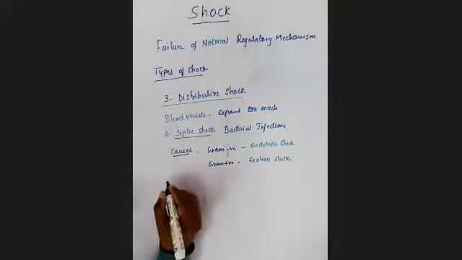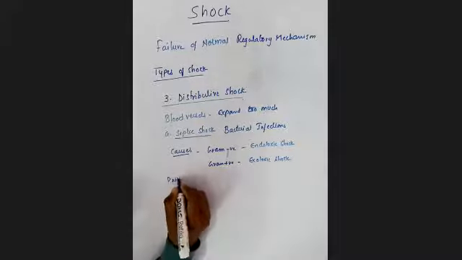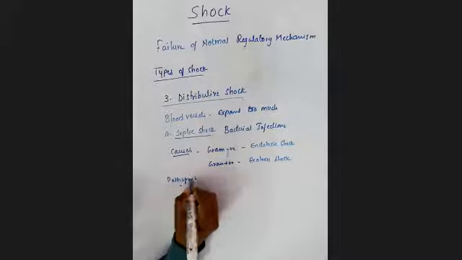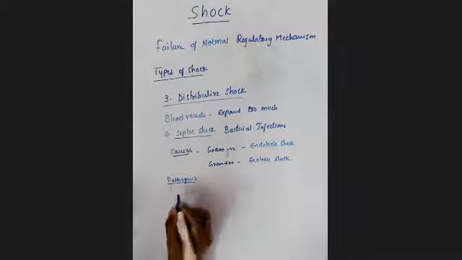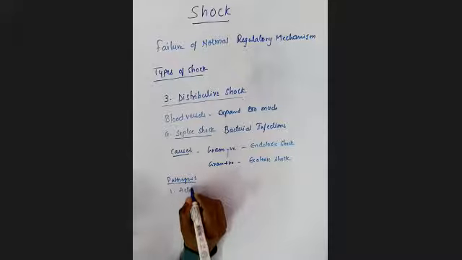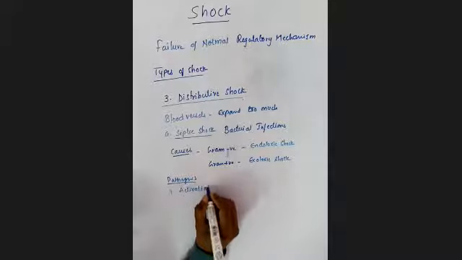Next we'll talk about the pathogenesis. The first step is activation of macrophage monocytes.